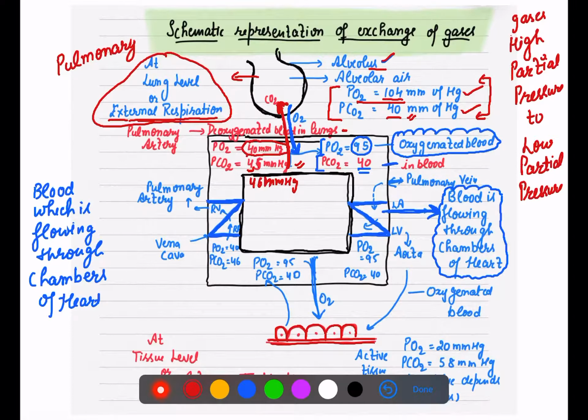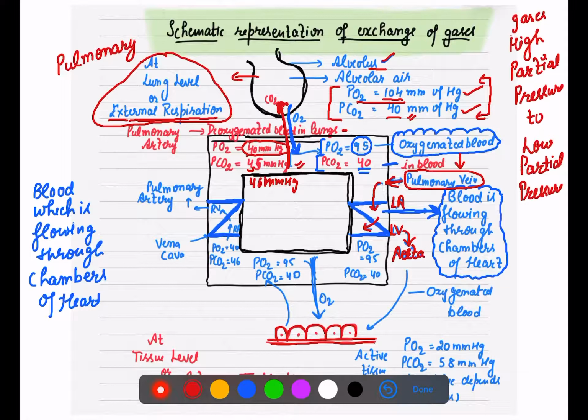As you know, after oxygenation, the oxygenated blood will move to your heart with the help of the pulmonary vein. So this pulmonary vein will send the oxygenated blood to your heart. Which chamber? Left atrium. Then left atrium to left ventricle, and the left ventricle will send the whole oxygenated blood to the aorta.